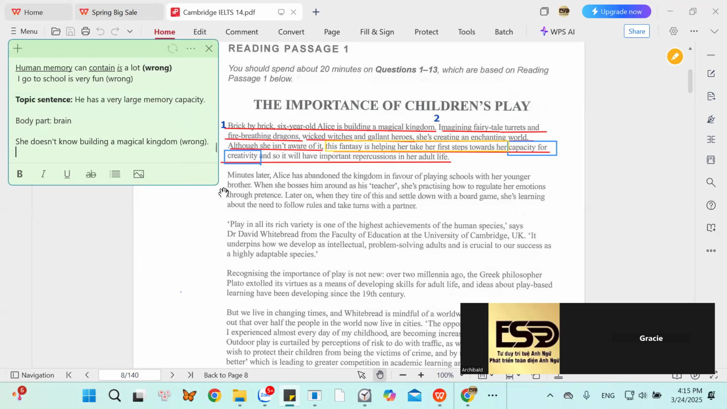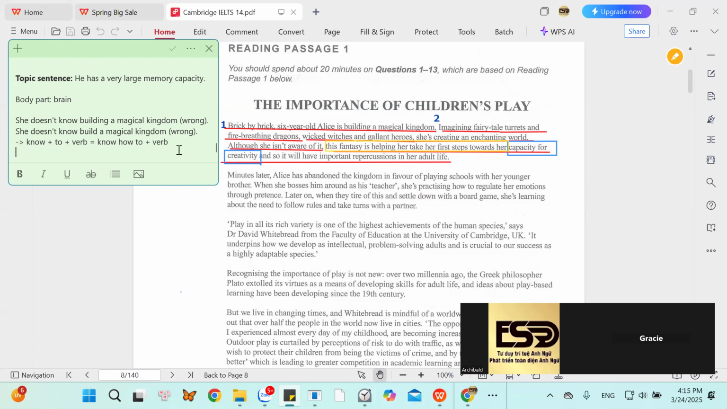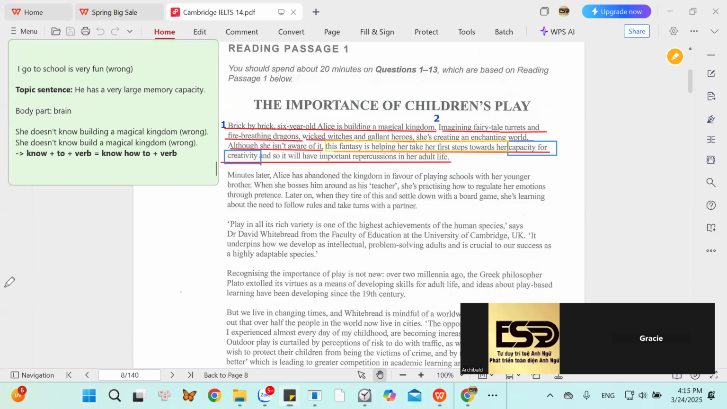All right. So the next sentence you say that she doesn't know build a magical kingdom. This is still wrong. If you want to use know, please remember know to verb, all right? Or know how to verb. So how do you fix the sentence? She doesn't know to build a magical kingdom.